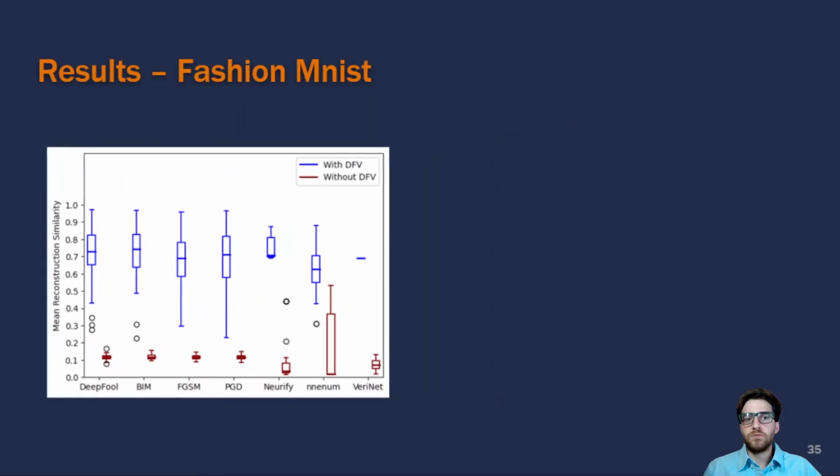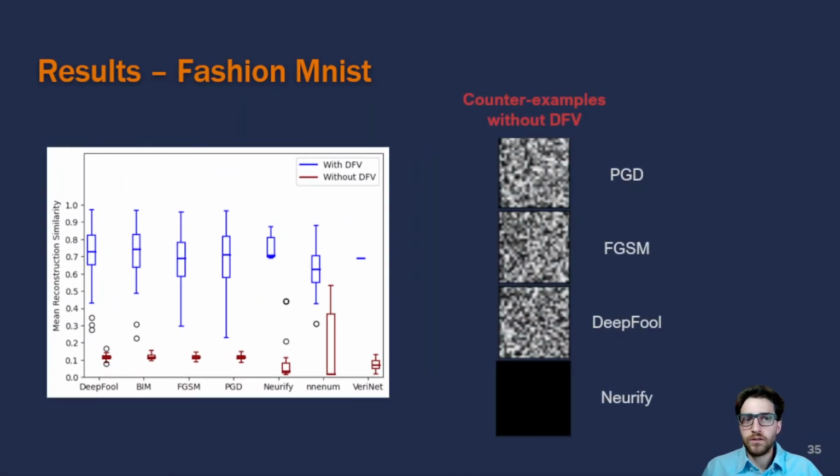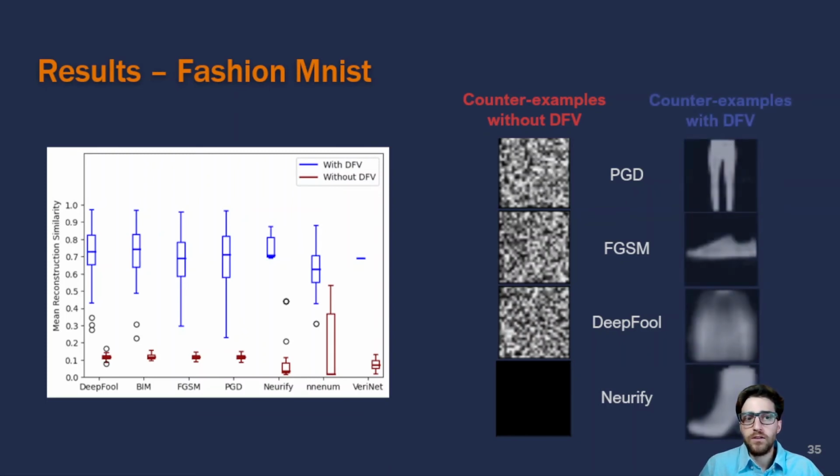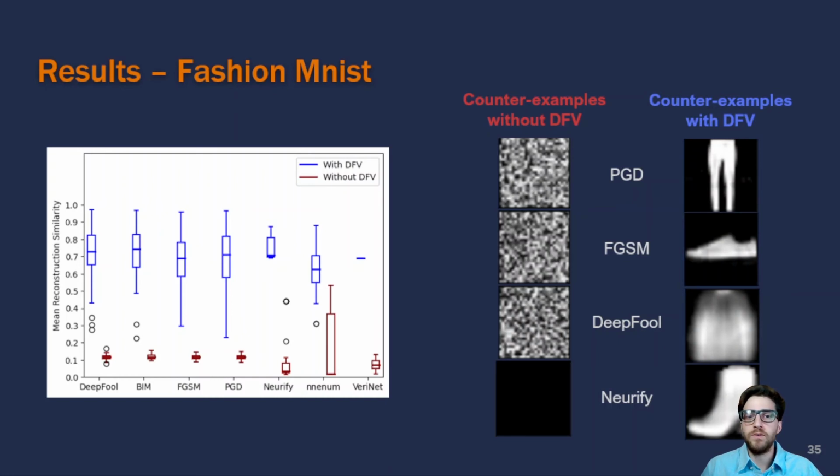So these are the counterexamples produced by different tools using regular DNNs without DFB. Now you may be wondering, what do the DFB counterexamples look like? Here are a couple of images of what DFB generated. It can clearly be seen that the images on the left are pure noise or even black pixels, meaning almost nothing about the real distribution, while the images on the right definitely look like the clothes in FashionMNIST.